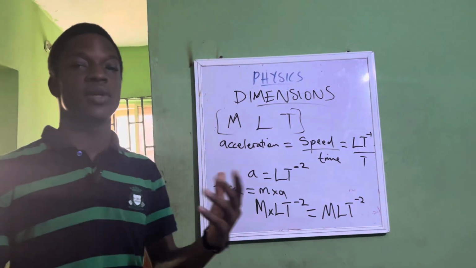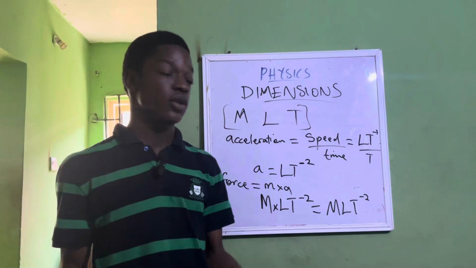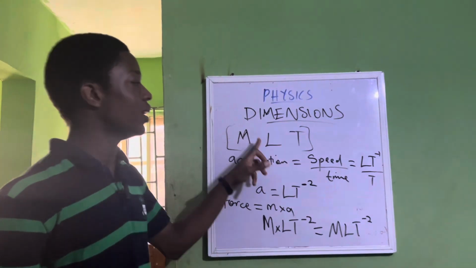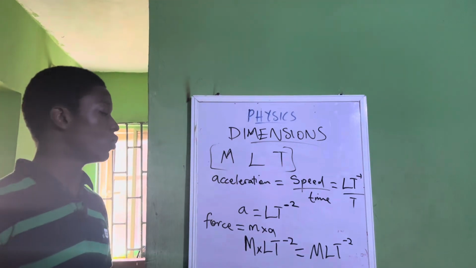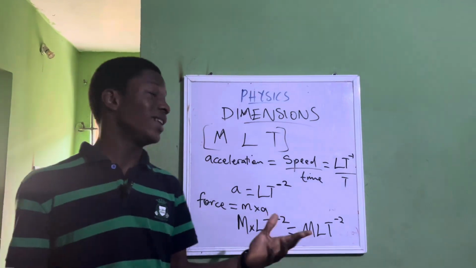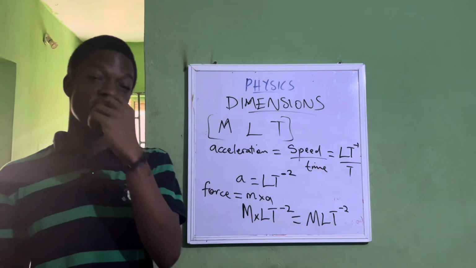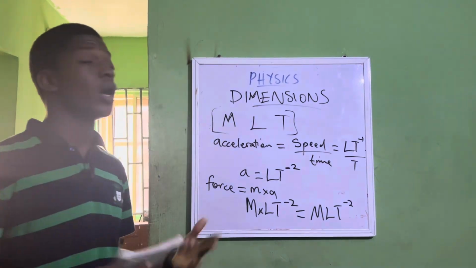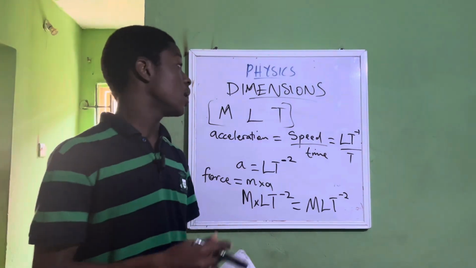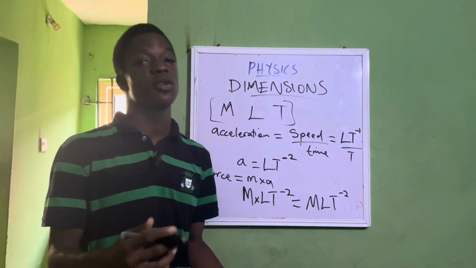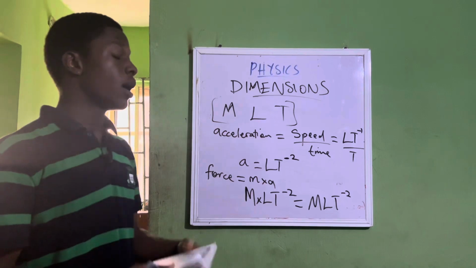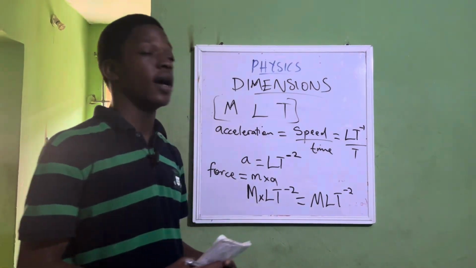We are expressing them in basic quantities. That's according to the definition, expressing them in mass, length, and time. To learn more, you can definitely research and work more to find the dimensions of other quantities. We have so many derived quantities. I can give you some examples: you can find the dimensions of pressure, volume, density, and many more.